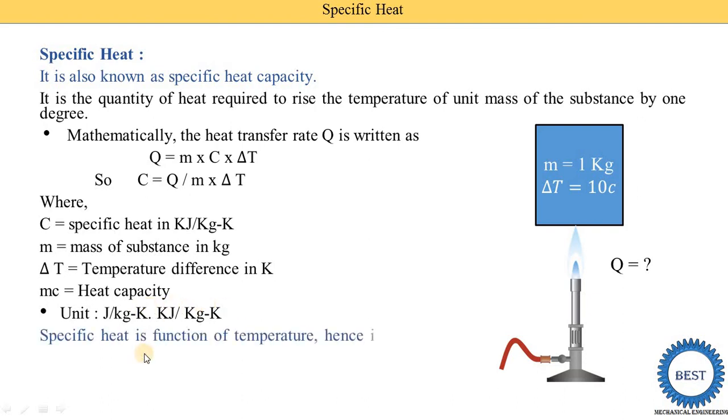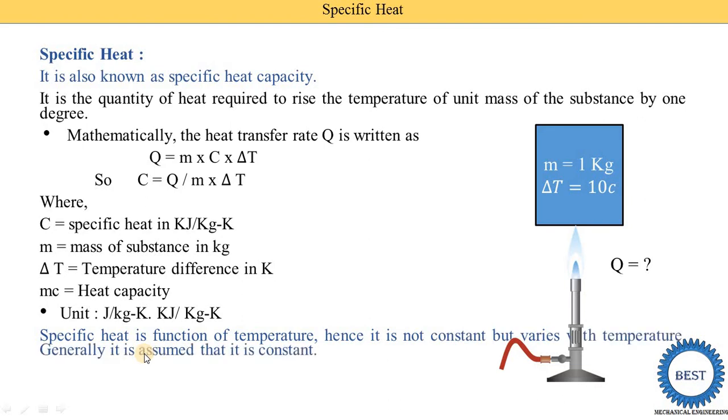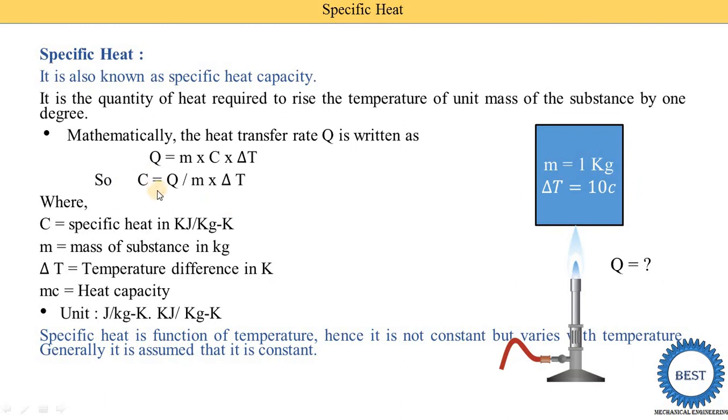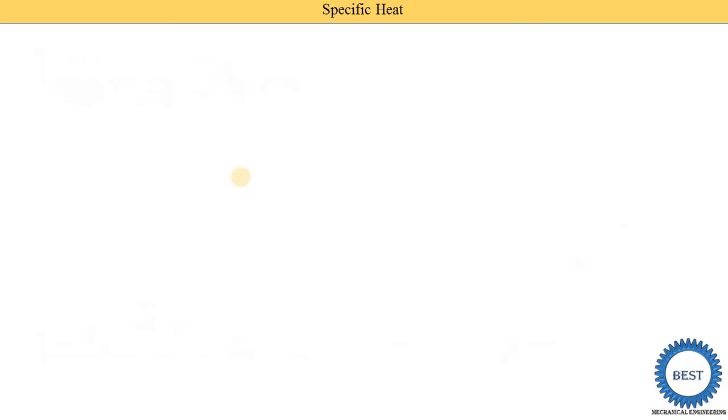So specific heat is a function of temperature, hence it is not constant but varies with the temperature. Generally it is assumed to be constant. Now in this equation you can see that this specific heat C depends on Q, M and delta T. Means they change with the change in temperature. They are not constants, but generally we can consider them constants.